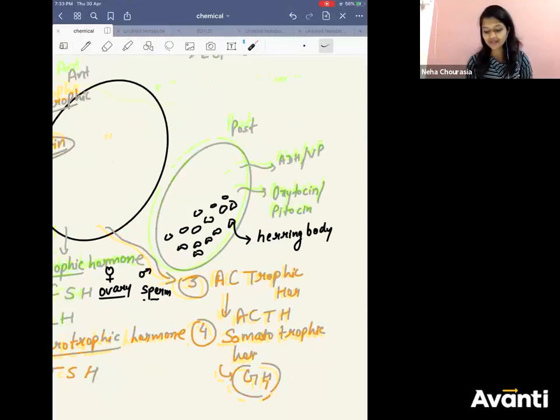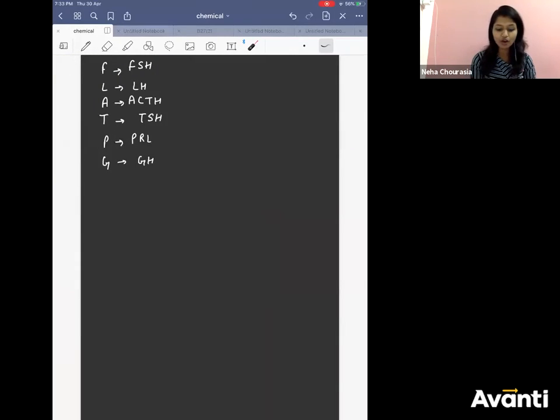Now, how will you remember the hormones of posterior pituitary? This is anterior pituitary, right? How will you remember hormones of posterior pituitary?